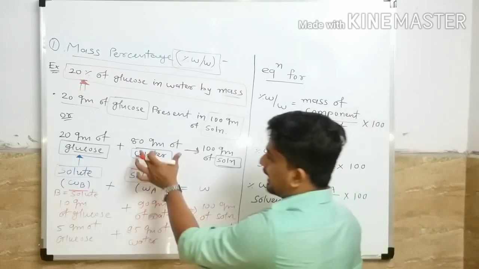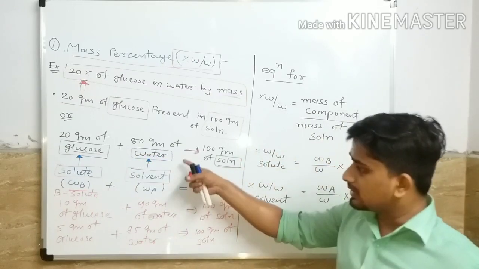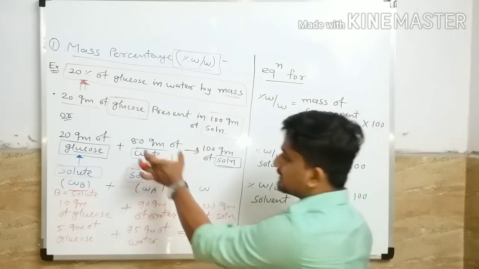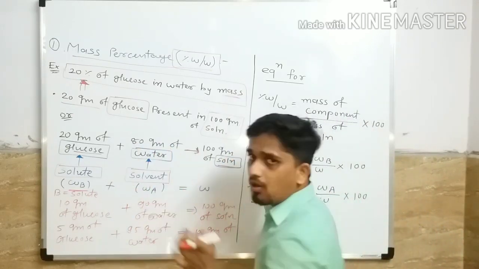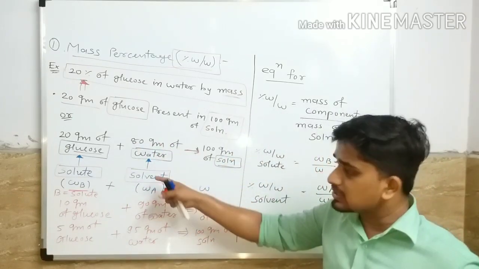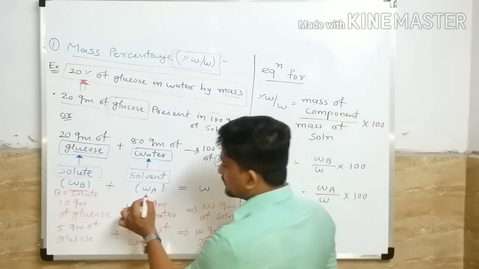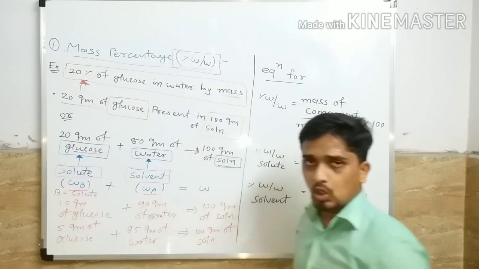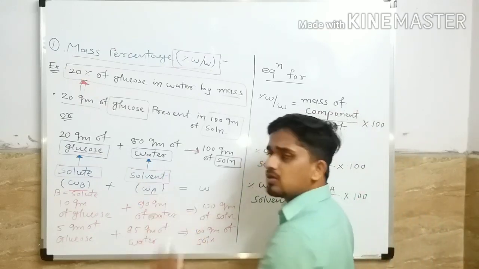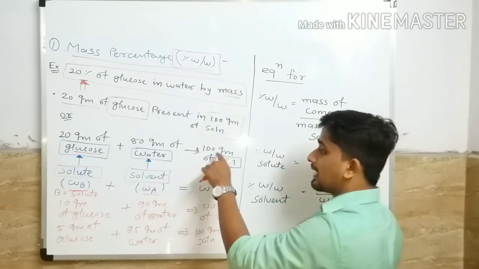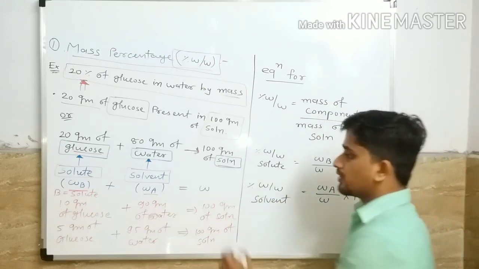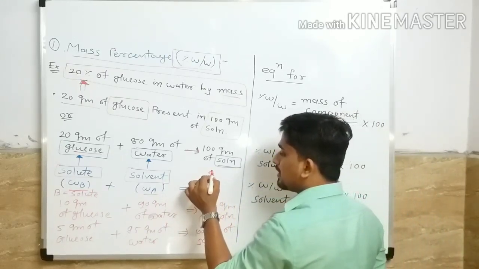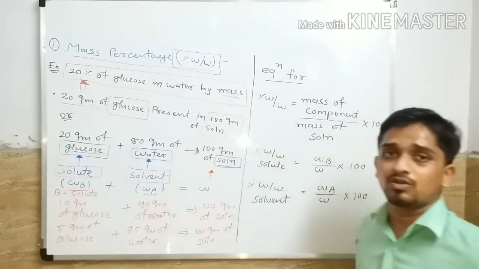Same way, 80 gram of water is the mass of a solvent, which we represent by WA, where A stands for solvent, and you get 100 gram of solution. So here you get the mass of a solution also.